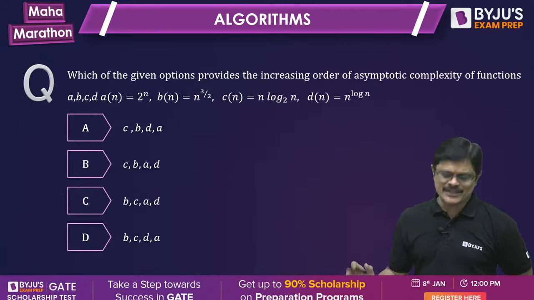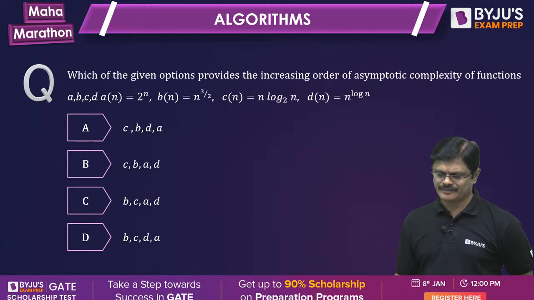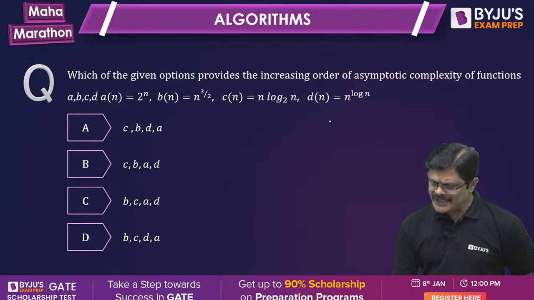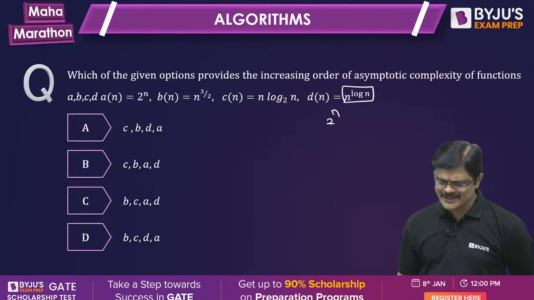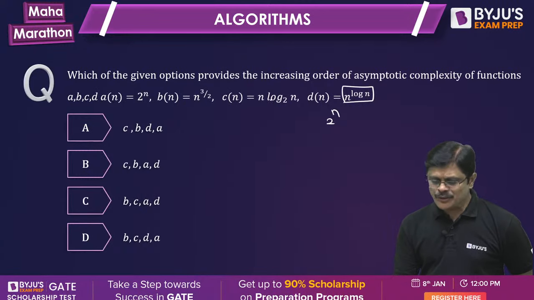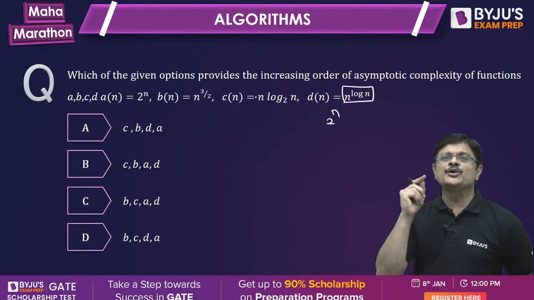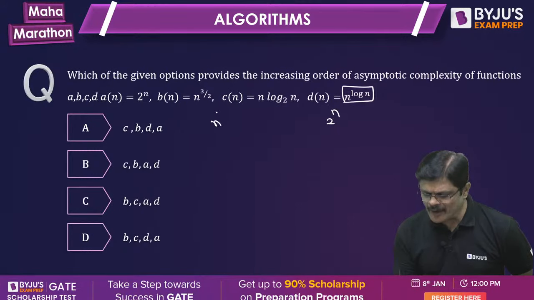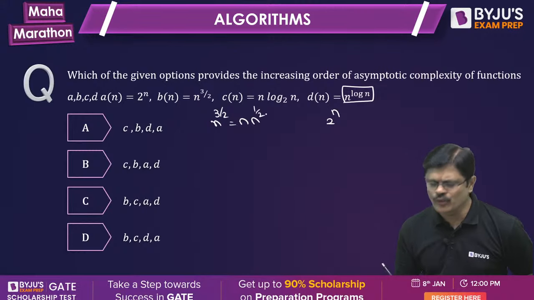First of all, let us go with the natural ordering. 2 power n is dominating, as far as we know. We are having doubt with this, we'll deal with this. n power 3 by 2 means n power 1 into n power half. That is n power 3 by 2, which is n root n.